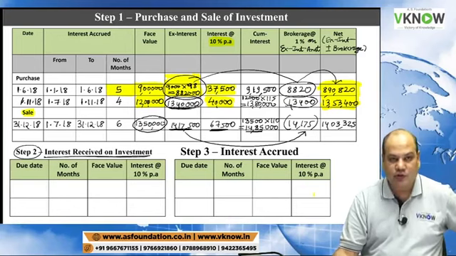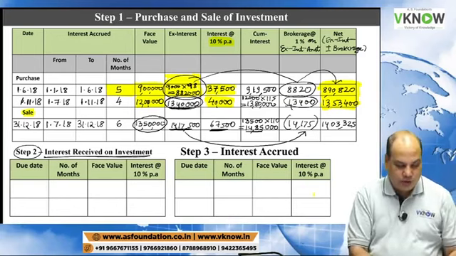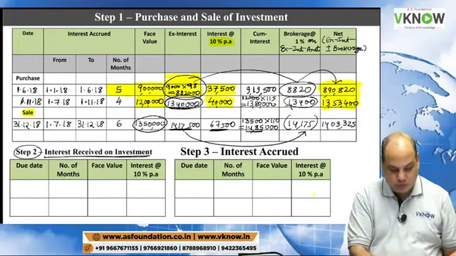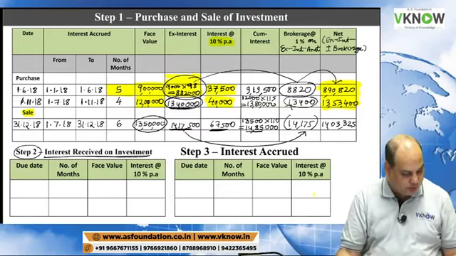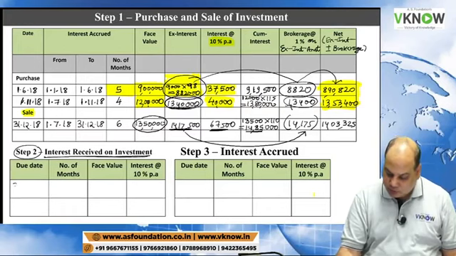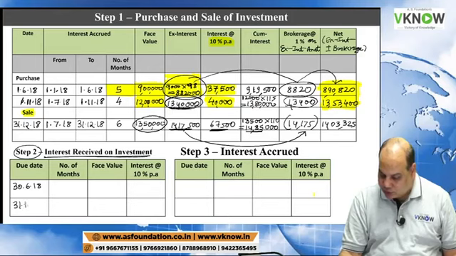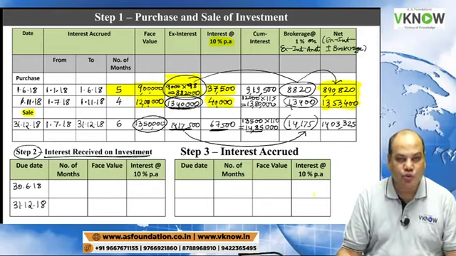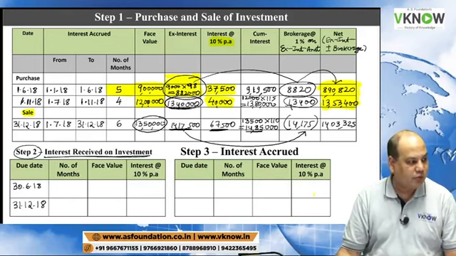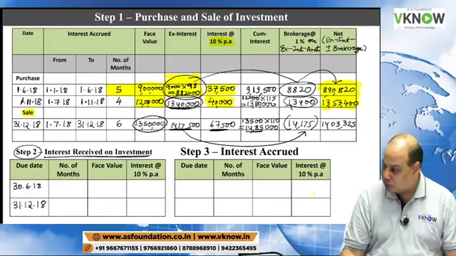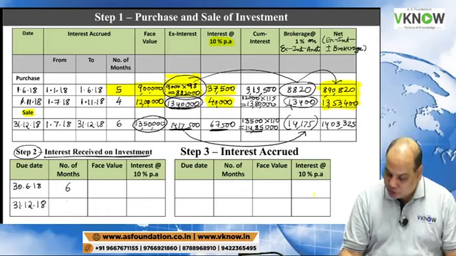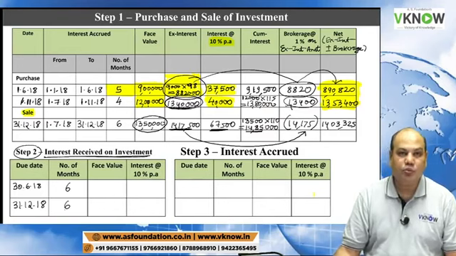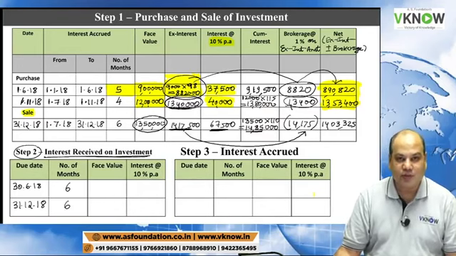Interest received on investment. Which are the two interest payment dates in this question? One is 30th June 18 and one is 31/12/18. Interest will be paid in June and December. Number of months will be 6 months, because interest is paid after every 6 months.